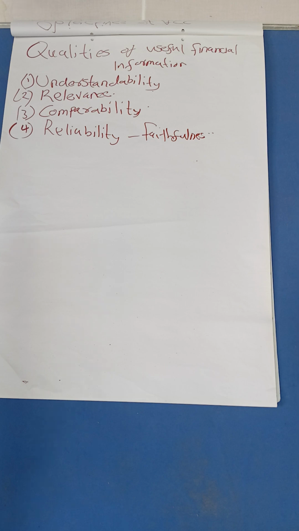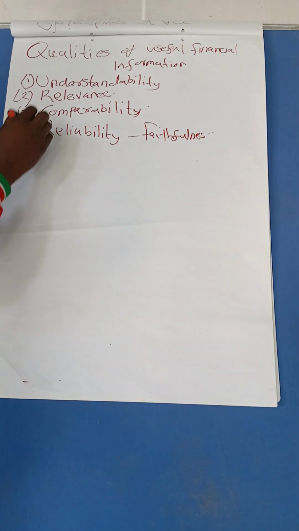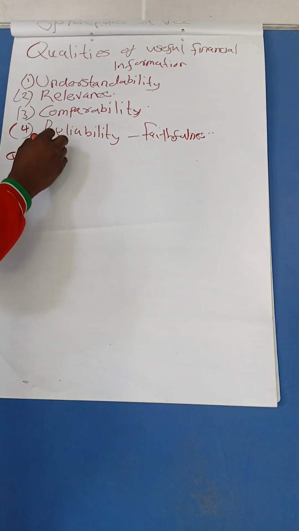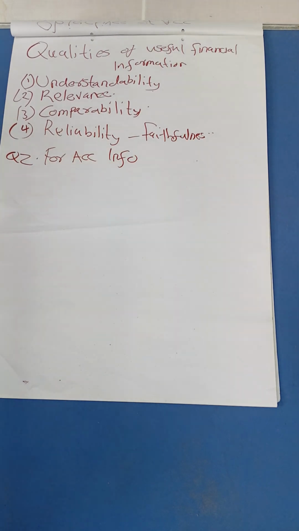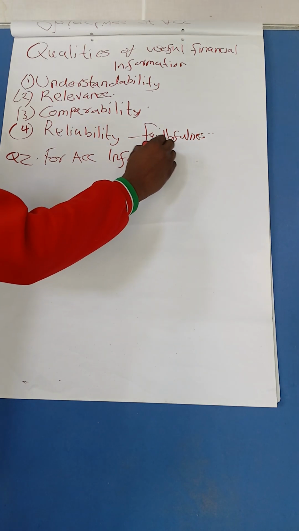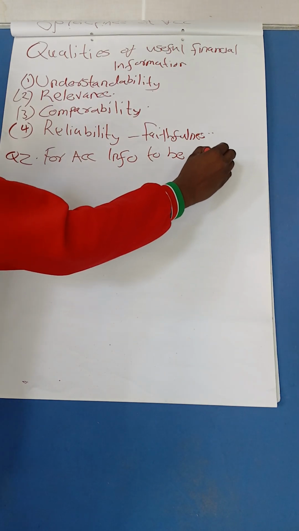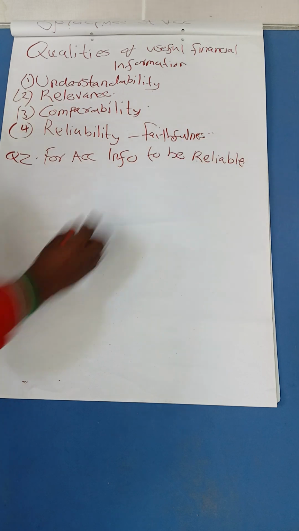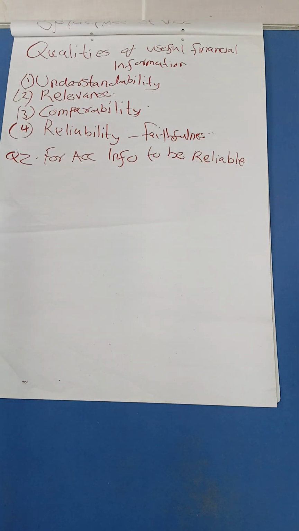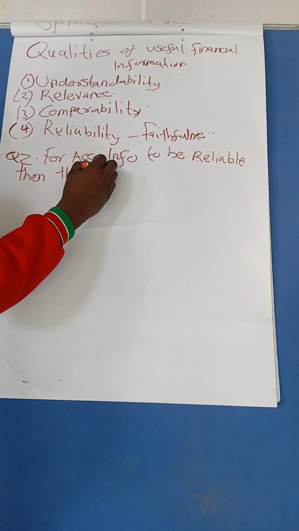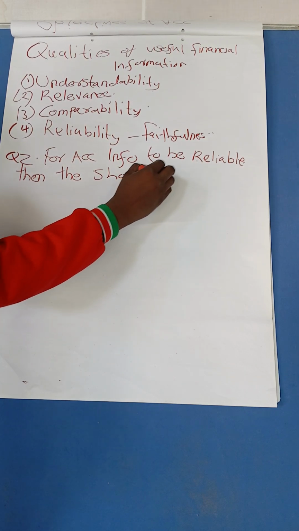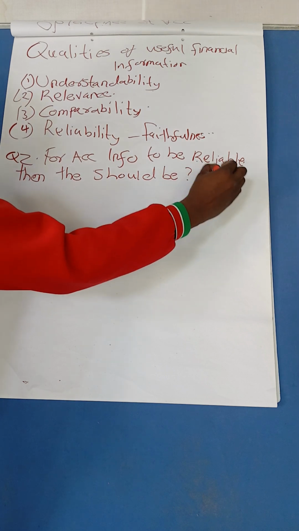It's important. That's why in an exam scenario you'll get a question that says, for accounting information to be reliable, then the information should be... and they give you maybe 8 marks.